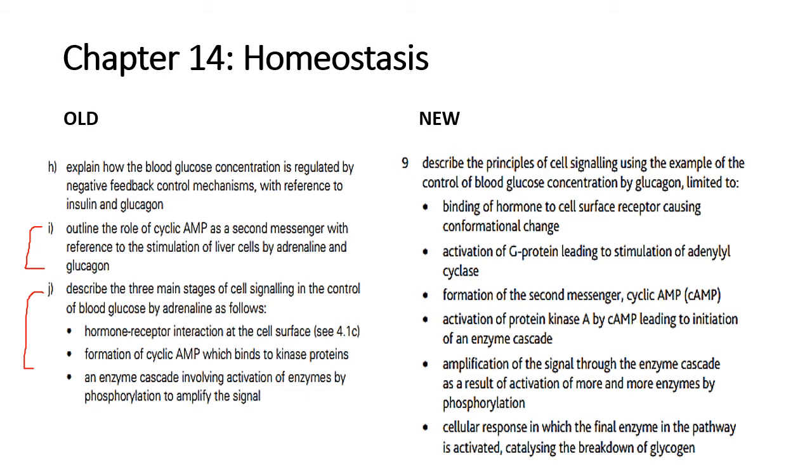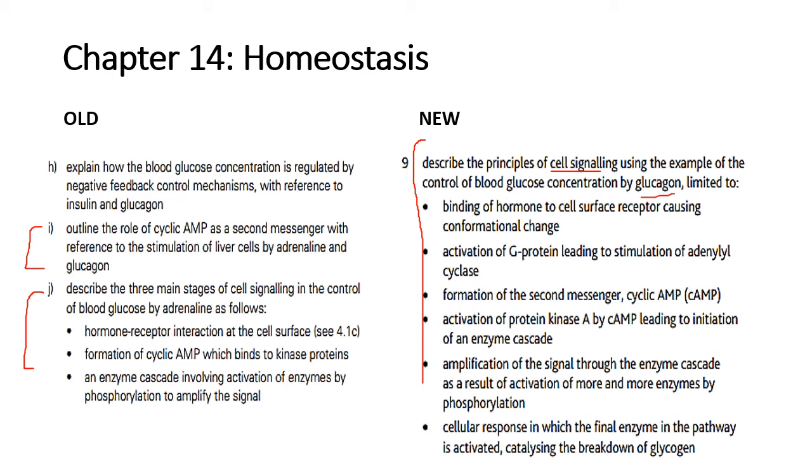But here, what you can see is that it is asking you to describe the principles of cell signaling. Now, cell signaling, if you remember correctly, is something that you learn about in chapter 4. But when it comes to the cell signaling where glucagon or glucose control is concerned, the sequence of events is really specific. So what they're basically telling you is that you need to be able to describe the principles of cell signaling and use glucagon as an example.